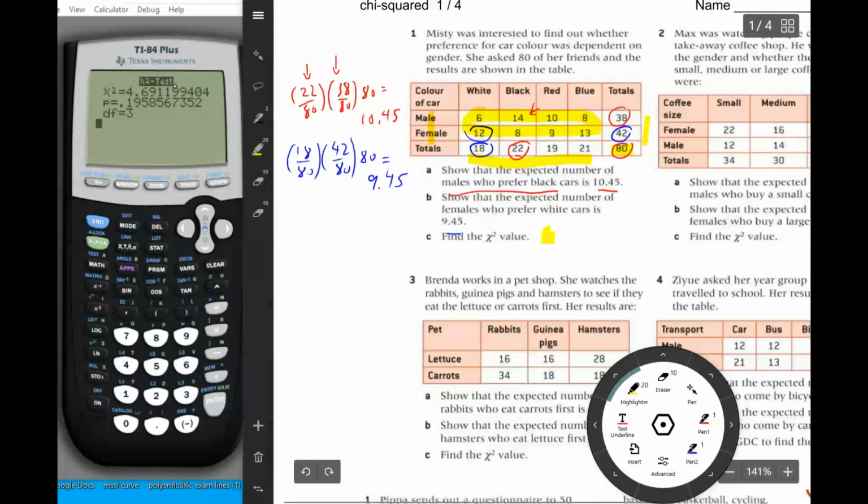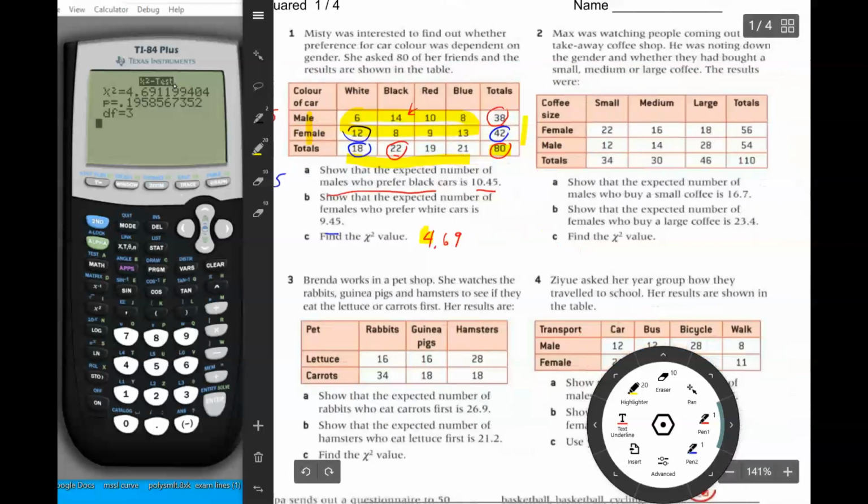So I'm just going to write that down here. The chi-squared value is 4.69. Give me 3 significant figures usually. And that's all they asked for. Okay? Let's go on to number 2.